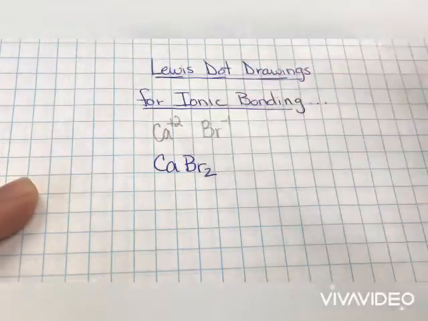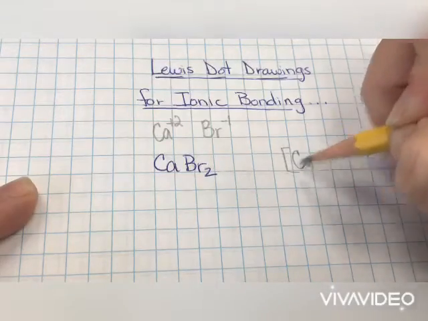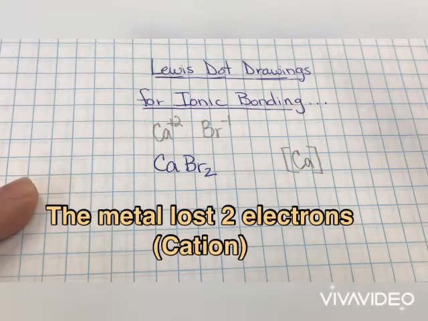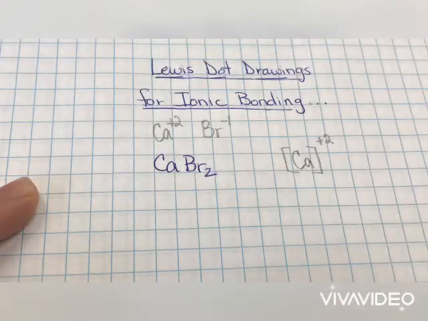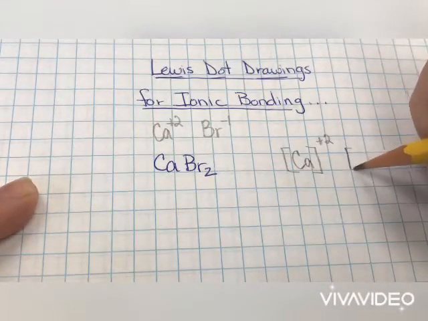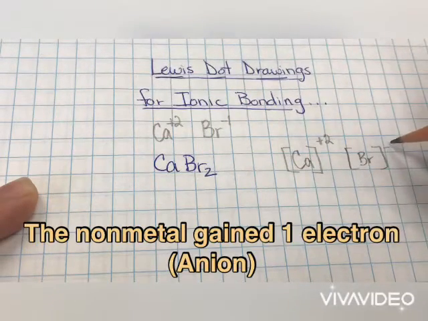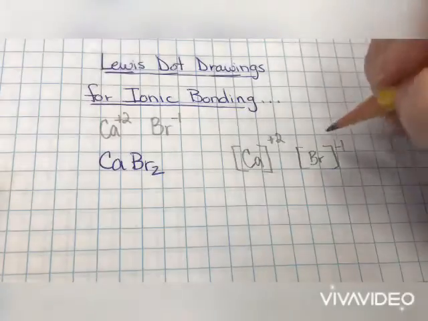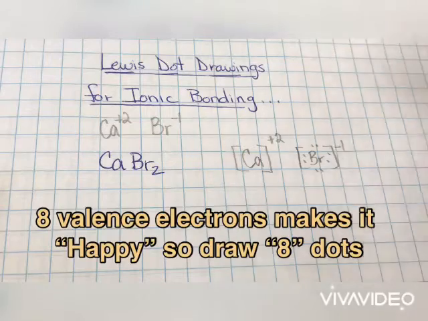In order to draw a +2 ion, we're going to take that calcium and place it in brackets. To become +2, it has lost 2 electrons, so there are no dots, and then we just add a +2 on the outside. For bromine, we're going to put it in brackets as well, since there is a charge. It is a -1, but in order to get a -1, it has actually gained an electron. To gain an electron means they're actually going to end up with 8 of them, so we're going to place 8 dots around the bromine.